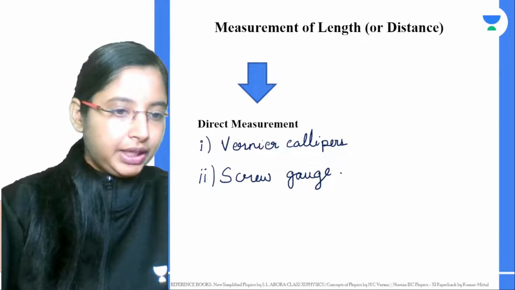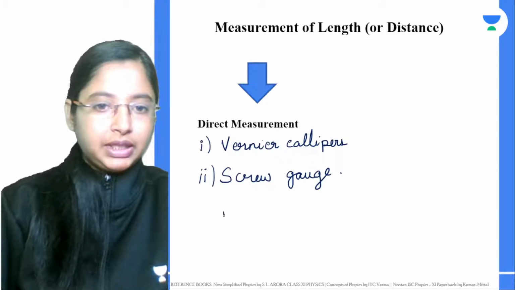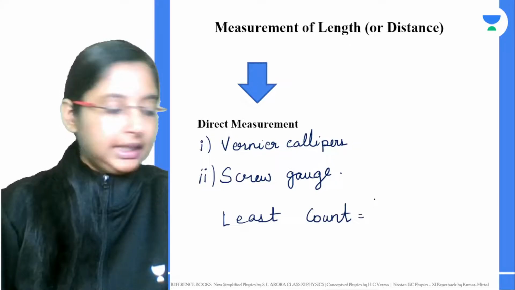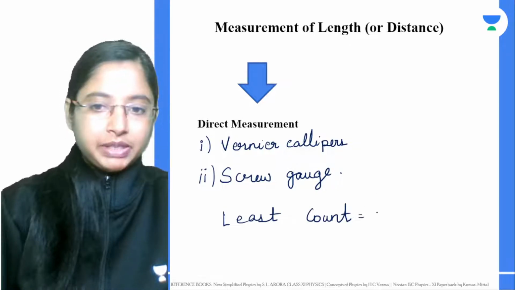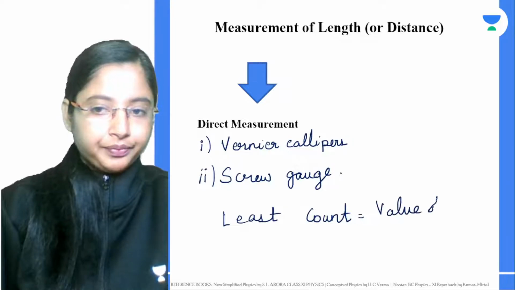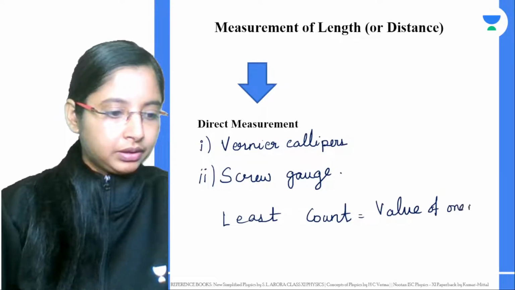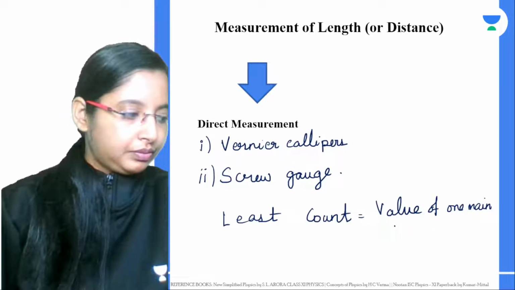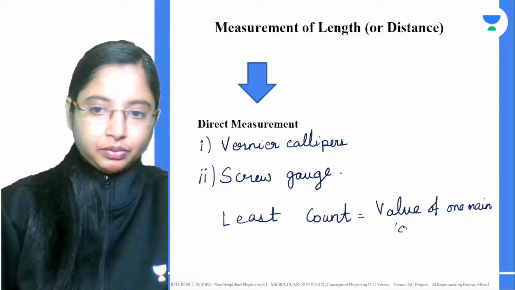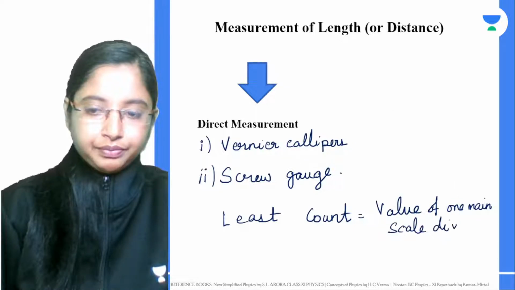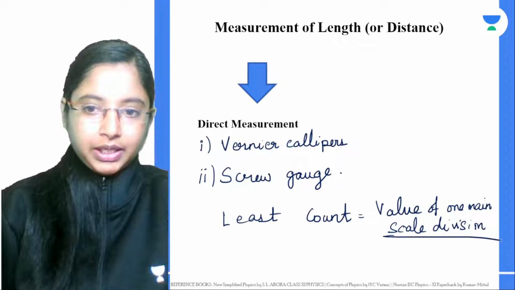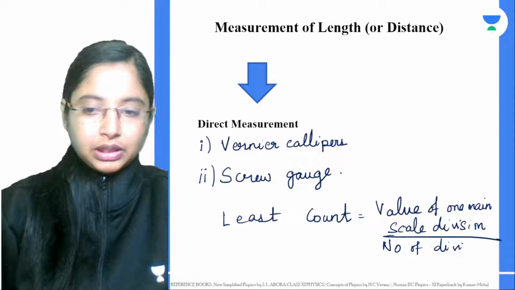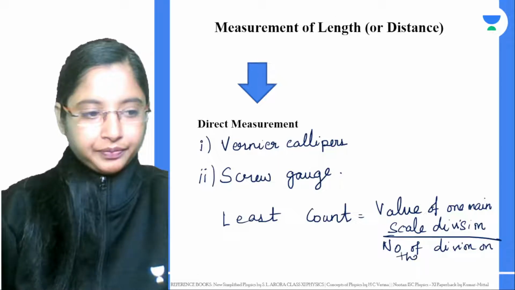Now, how do we find the least count of a scale? The least count of the scale depends on the value of one main scale division divided by the number of divisions on the vernier scale.